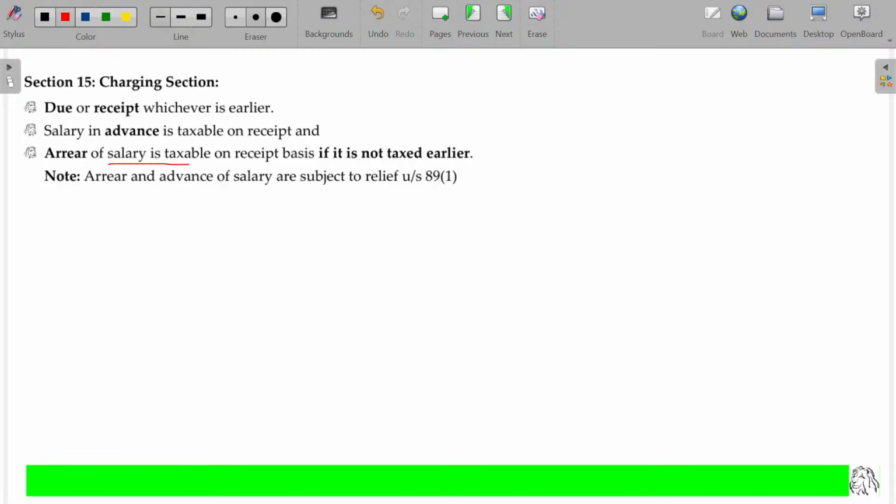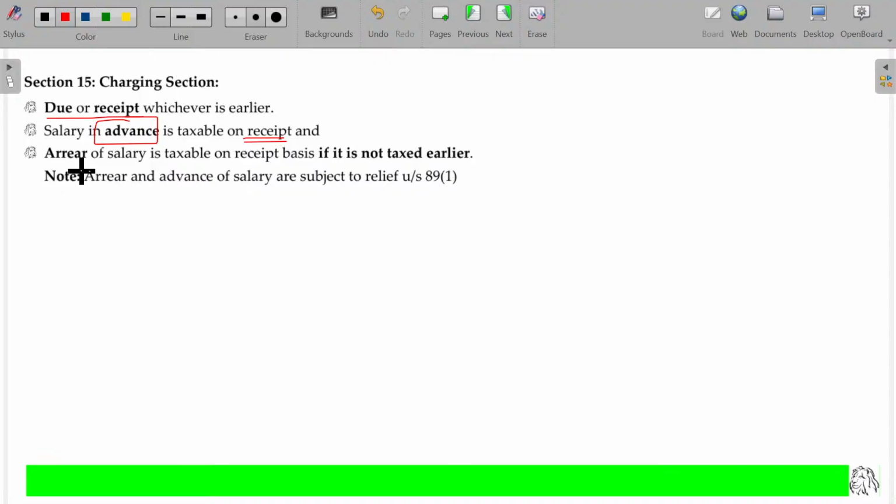Arrear of salary is taxable on receipt basis. Highlighted, if it is not taxed earlier. 3 terms I have explained. Normally, due or receipt, whichever is earlier. If you are receiving the salary in advance, then it is always taxable on receipt because due date is not currently available. So we have not met the due date yet. It's taxable.